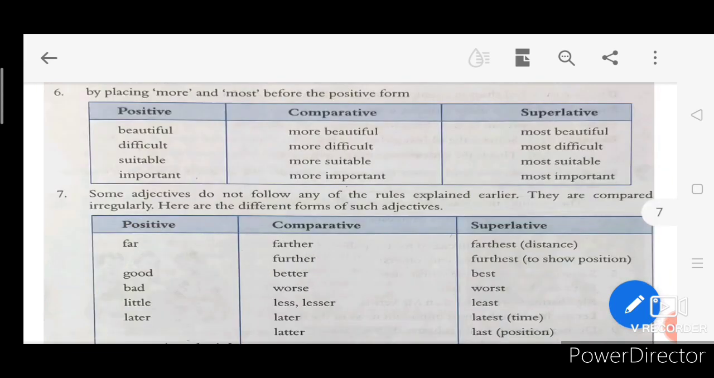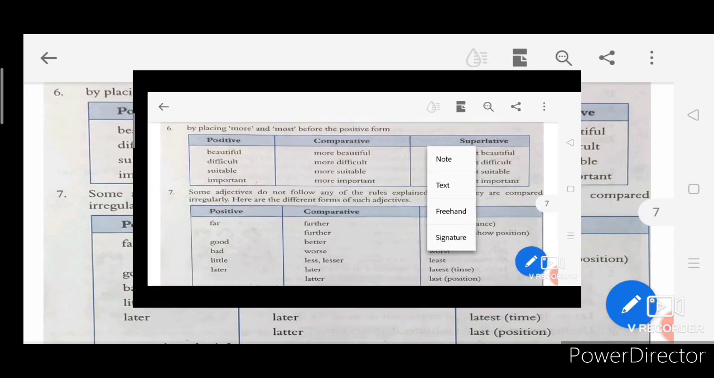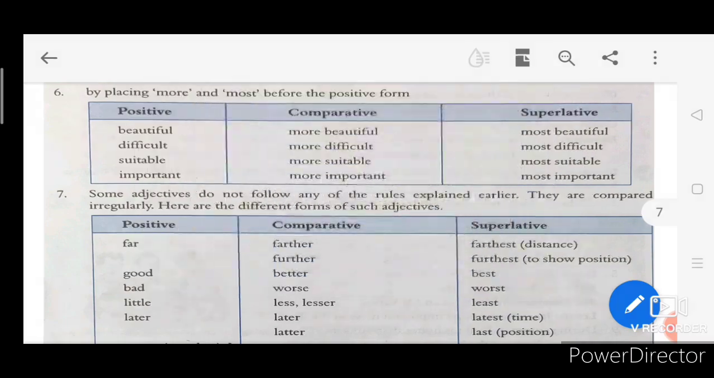In some words, we don't write like this, er and est. It changes like beautiful, more beautiful. We add more in comparative and most in superlative. More beautiful, most beautiful. Difficult, more difficult, most difficult. Suitable, more suitable, most suitable. As we have already discussed about irregular, the irregular words good, better, best, bad, worse, worst, where the word gets completely changed.